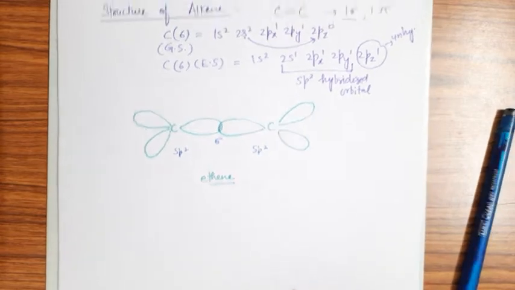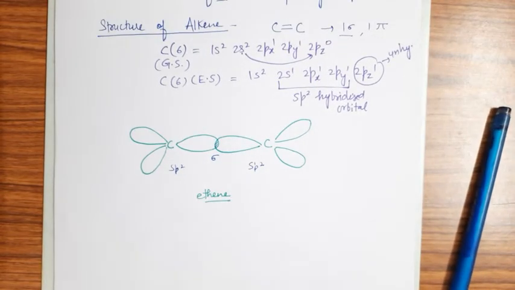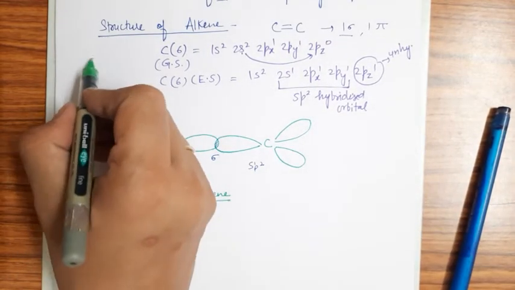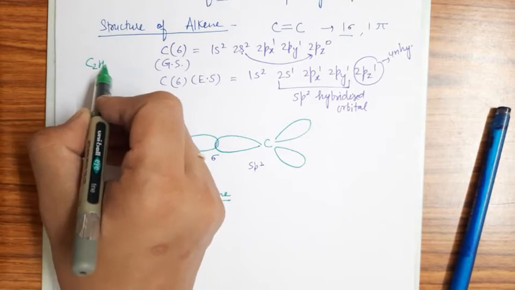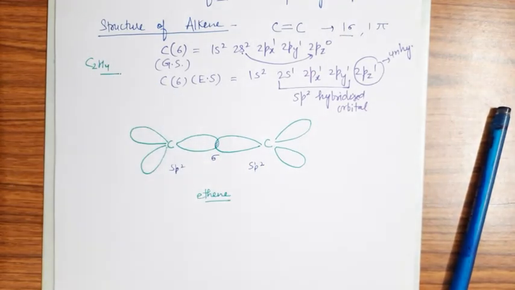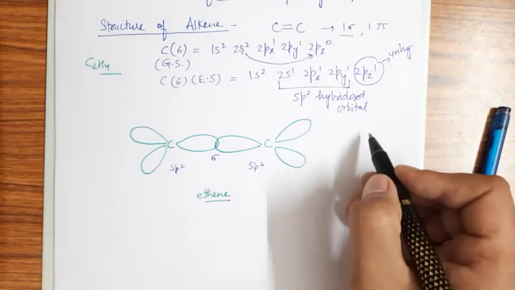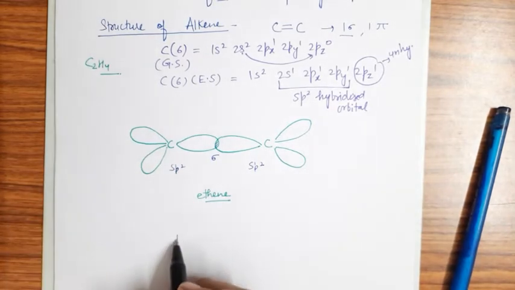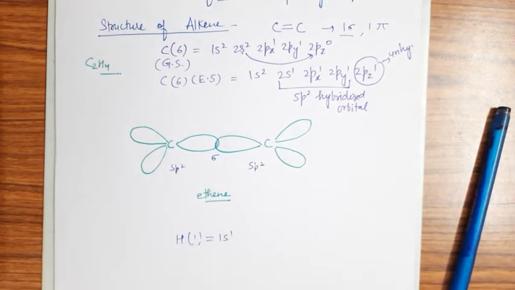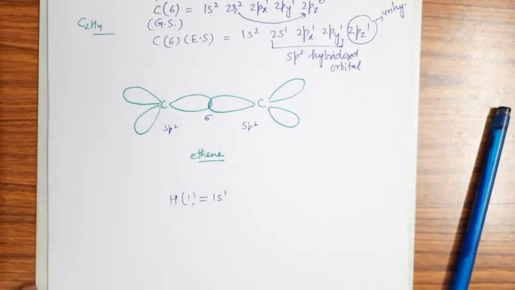Now, because the formula of ethene is C2H4, there will be 4 hydrogen atoms. Hydrogen is H1, that means 1s1, right? S means the orbital is spherical.